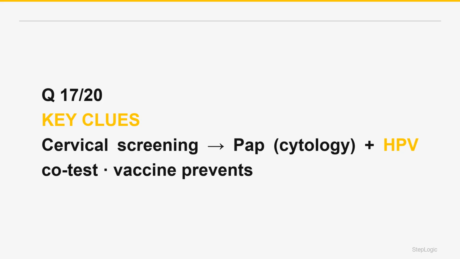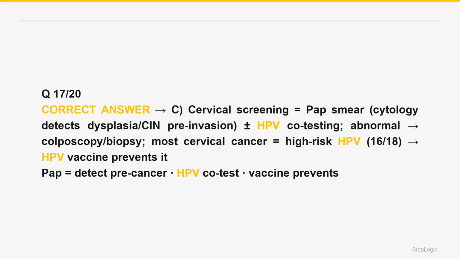This revisits cervical cancer from the screening and prevention angle. The Pap smear cytology is the cornerstone of screening. It samples cells from the cervical transformation zone to detect dysplasia or cervical intraepithelial neoplasia, CIN, pre-cancerous changes, before they progress to invasive cancer, allowing early treatment. Modern screening often adds HPV co-testing or primary HPV testing to detect high-risk HPV DNA. Screening typically starts at age 21. The correct answer is C.